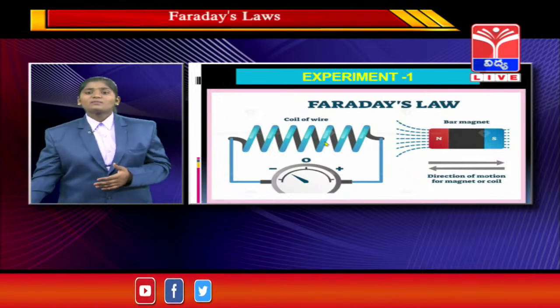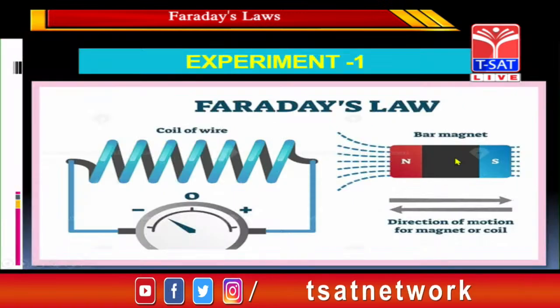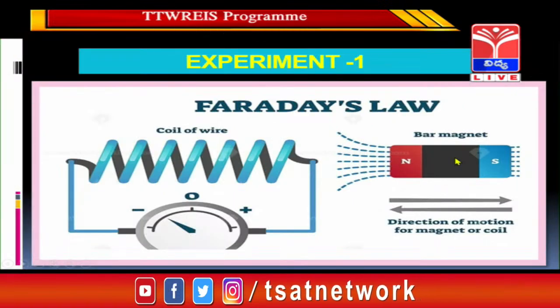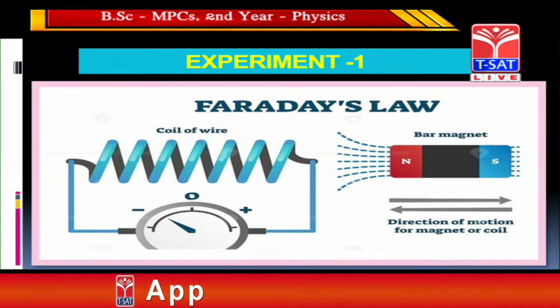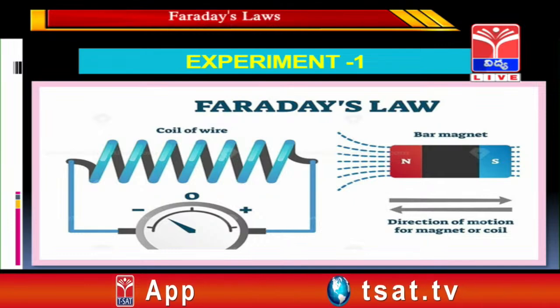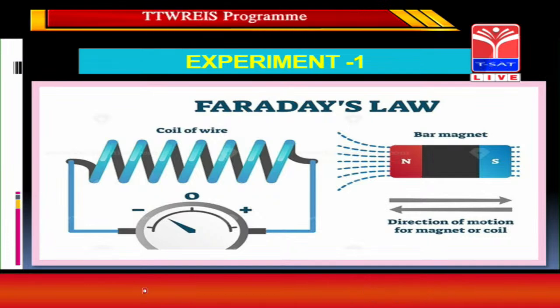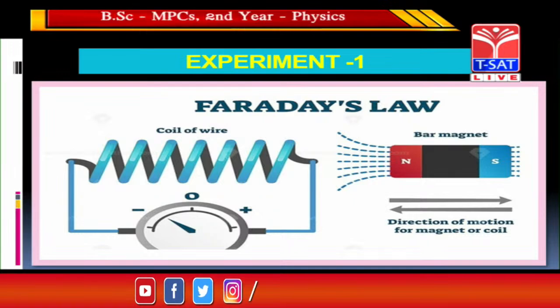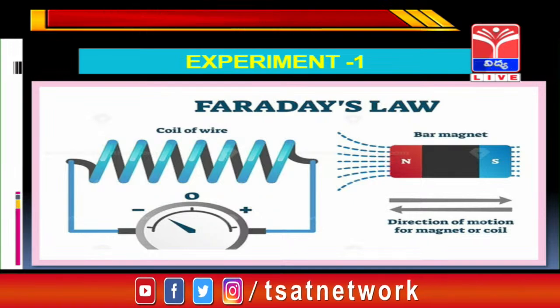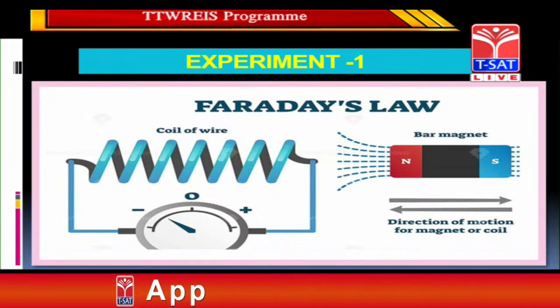In this experiment we are seeing a magnet. The magnet consists of a north pole and a south pole. Now repeat the same procedure as before by reversing the poles of the magnet. When the magnet is applied, the galvanometer which is connected in the coil shows the deflections in the reverse direction from the previous.